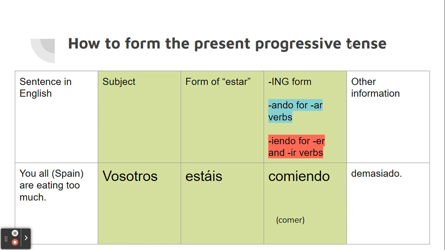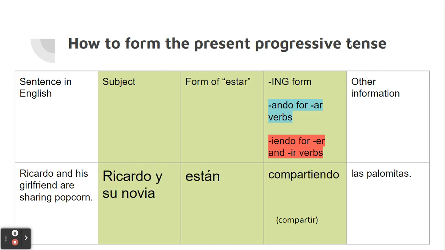You all, the form in Spain, are eating too much. Vosotros estáis comiendo demasiado. Comiendo comes from comer. This is my ER verb, so instead of using ando, use iendo. Ricardo y su novia están compartiendo las palomitas. They're sharing popcorn. Compartir is an IR verb. ER and IR, we use iendo.